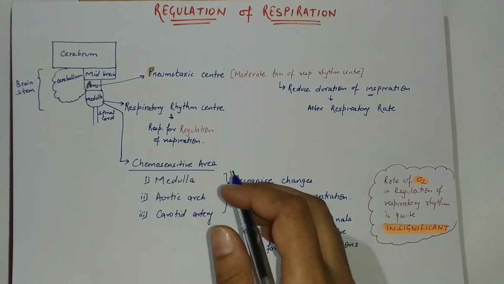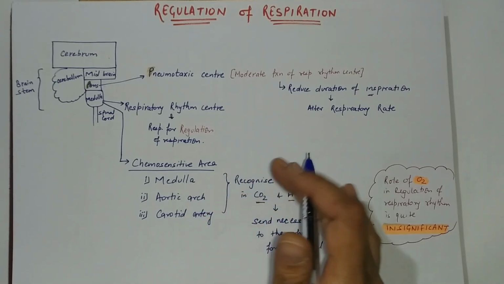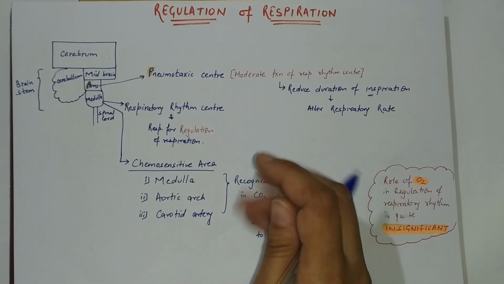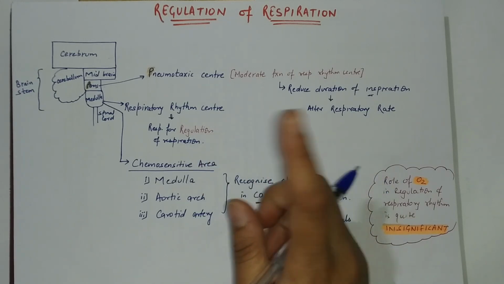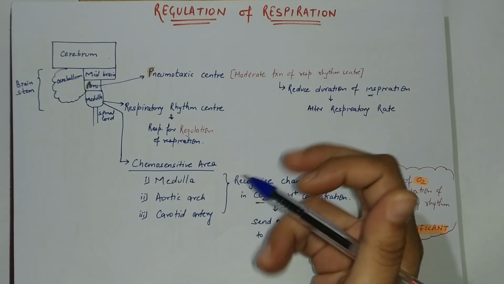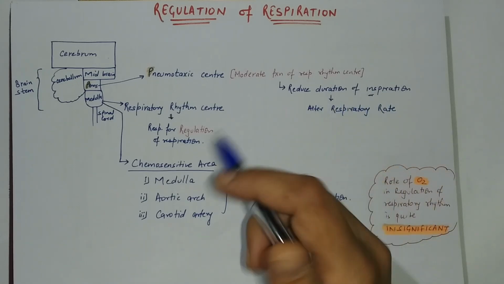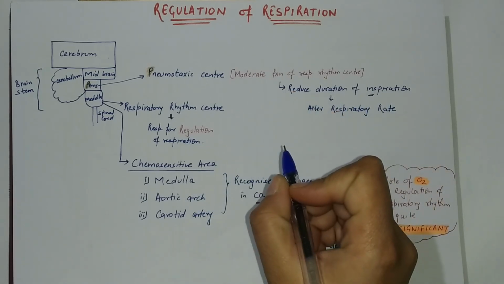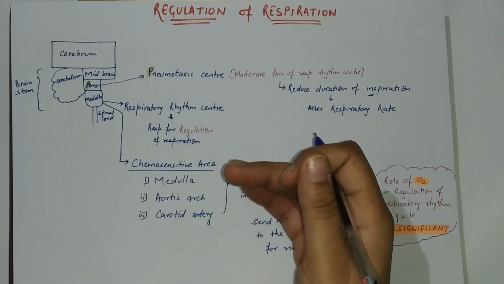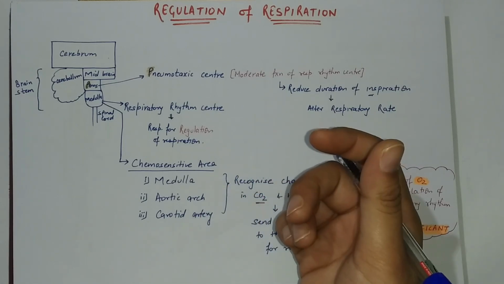Hello guys. In this video we are going to study the last two paragraphs of NCERT, that is regulation of respiration and disorders of respiratory system. So let's begin. Human beings have a significant ability to maintain and moderate the respiratory rhythm to suit the demands of the body tissues. And this is done by our neural system.